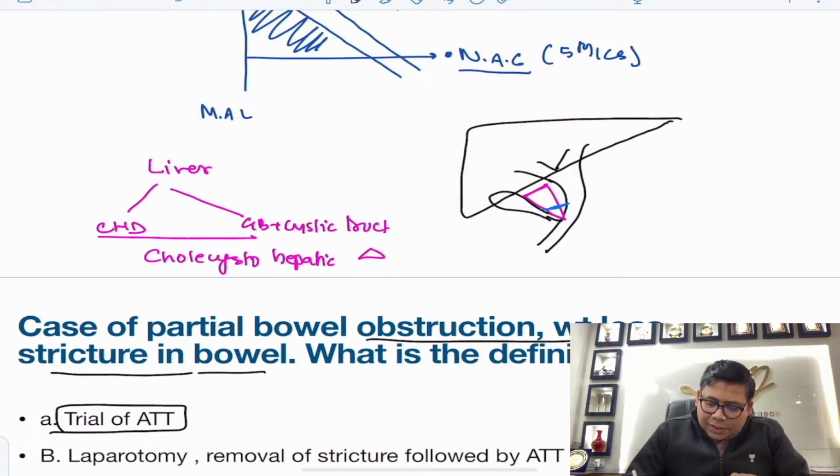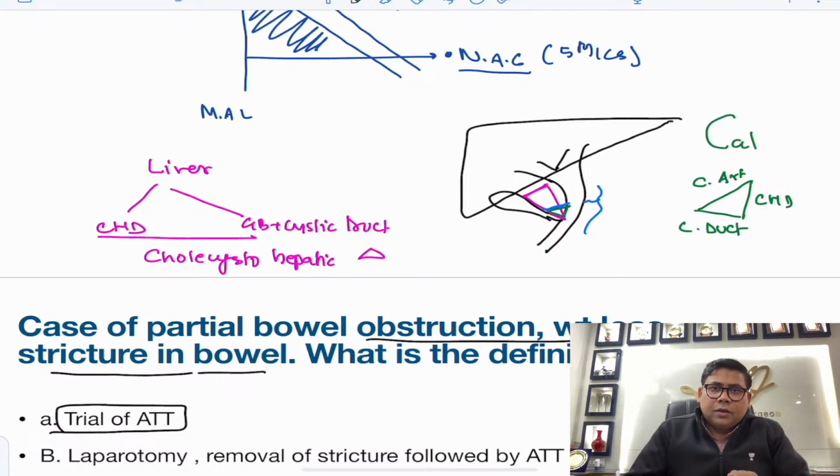Now this is the cystic artery. Suppose this is the common hepatic duct and this is the cystic artery coming out. If you see a small triangle here, that is made up of the cystic artery, common hepatic duct, and cystic duct. This is Kellogg's triangle. So Kellogg's is cystic artery, cystic duct.